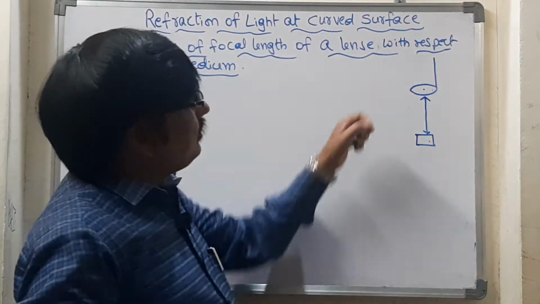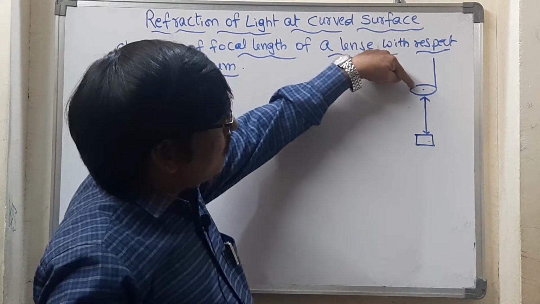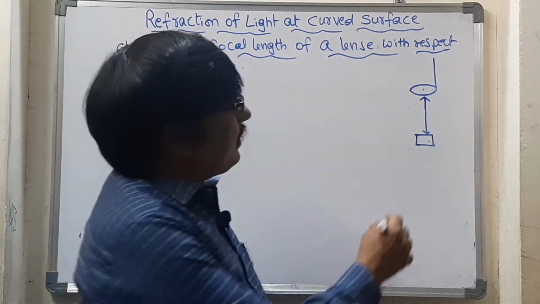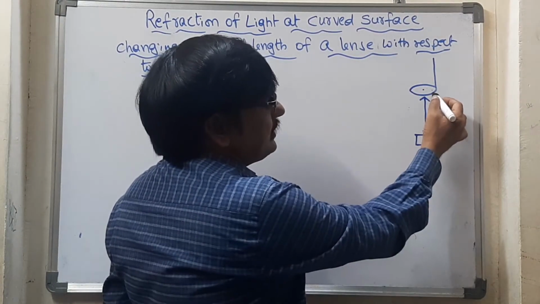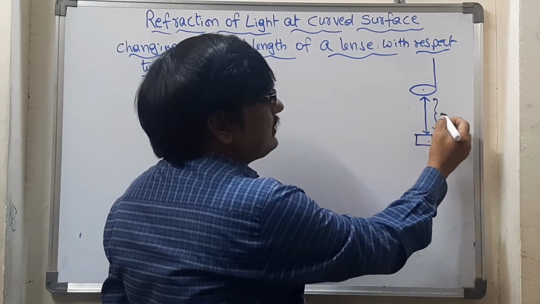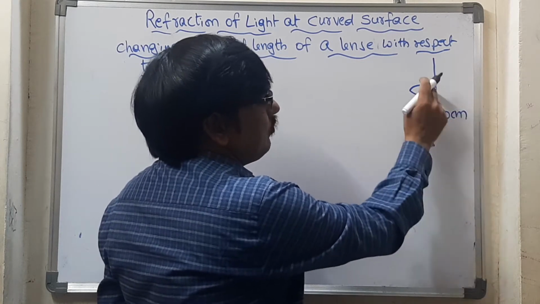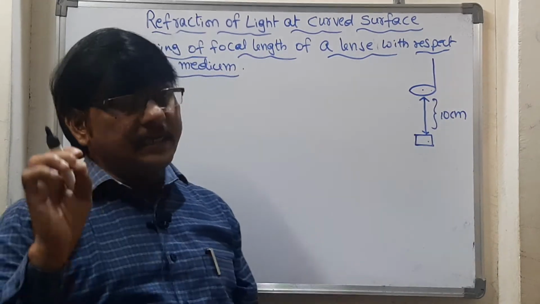When you look from this side, we can see the object clearly at some certain height. Let's assume that is 10 centimeters, which means the focal length of this lens is 10 centimeters.